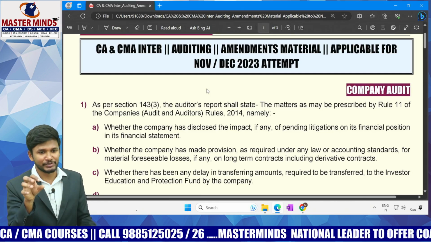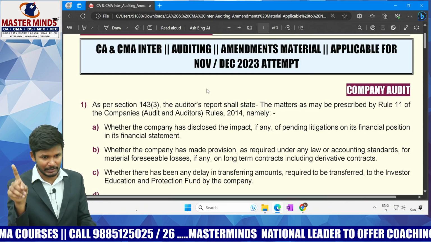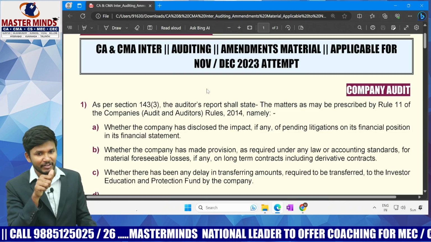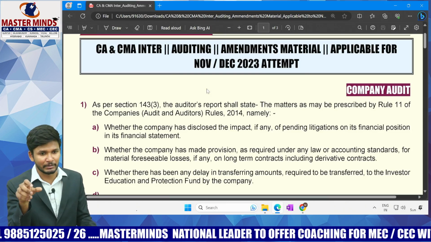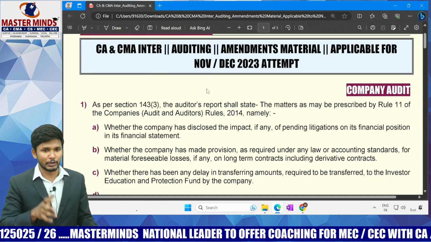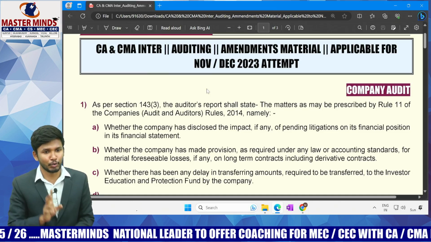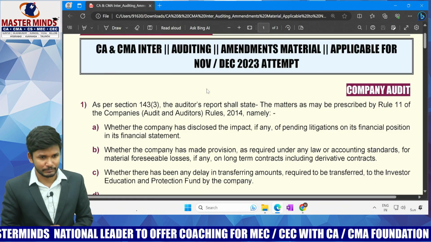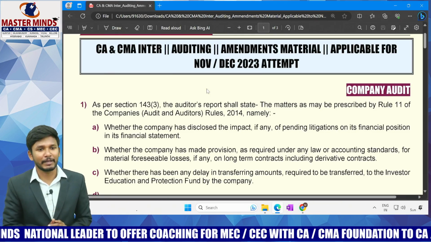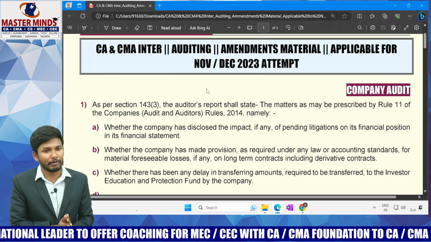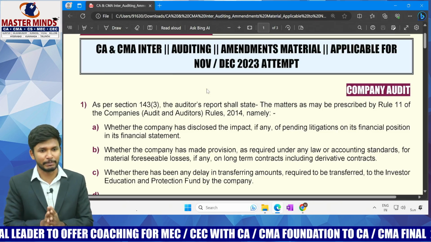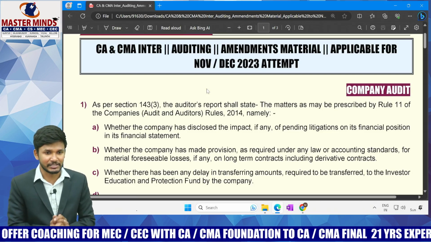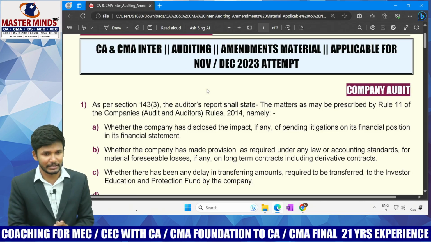If I have to be more specific, there is only one new amendment in this attempt, and one more amendment which is coming from the previous attempt, which obviously becomes equally important for the current attempt as well. So altogether, I am focusing on two amendments which are very important from the exam point of view. This video will be applicable only to the November 23 attempt auditing and assurance paper. So with this disclaimer, let me start with the discussion of the amendments for this attempt.